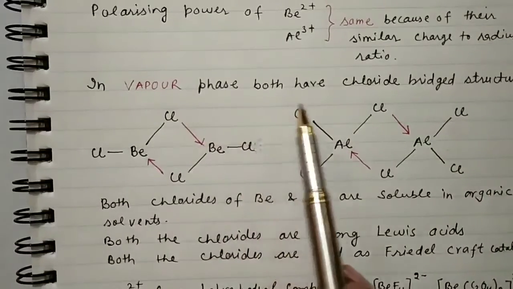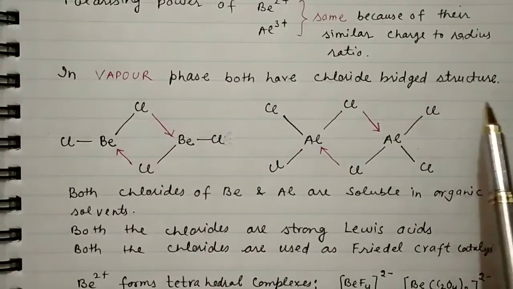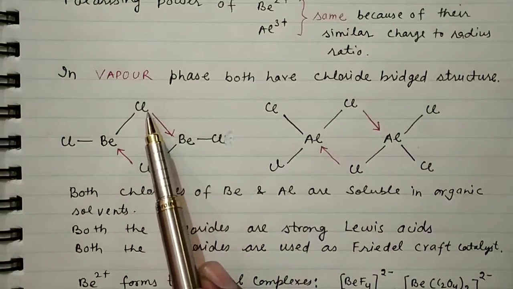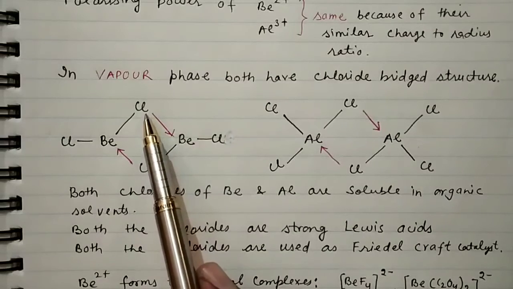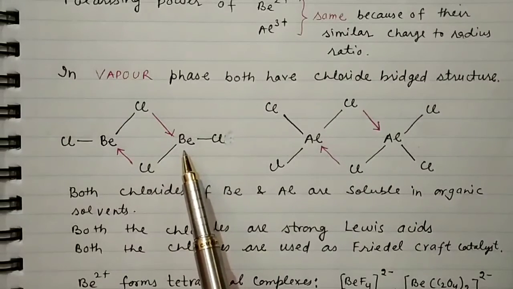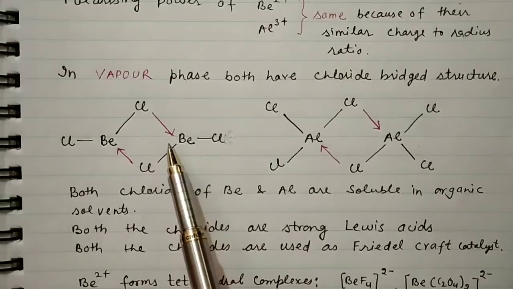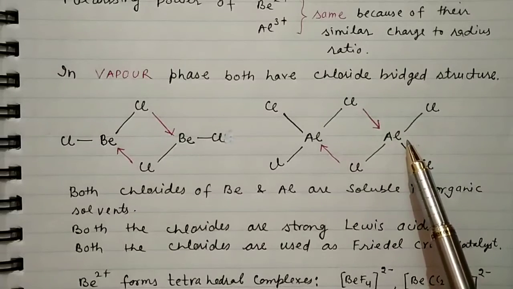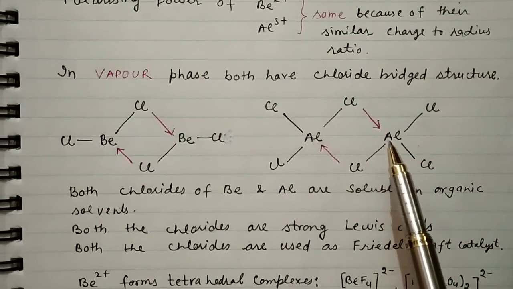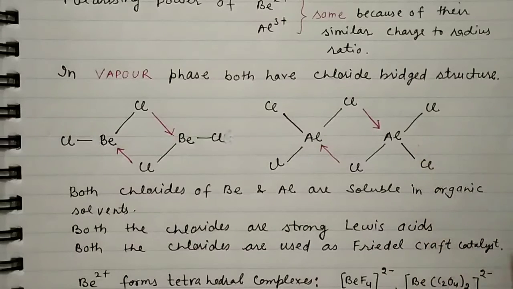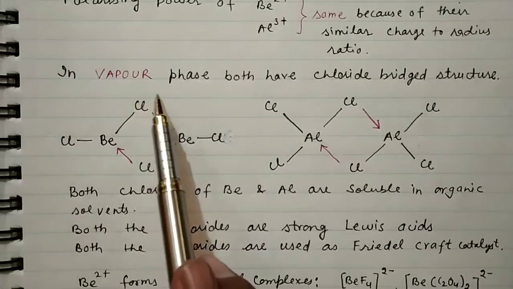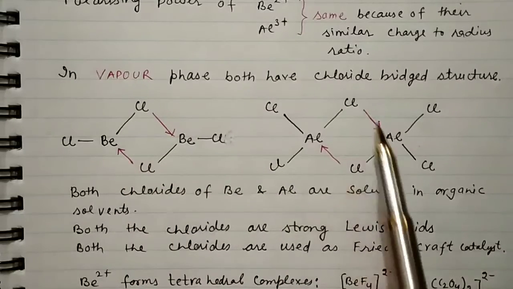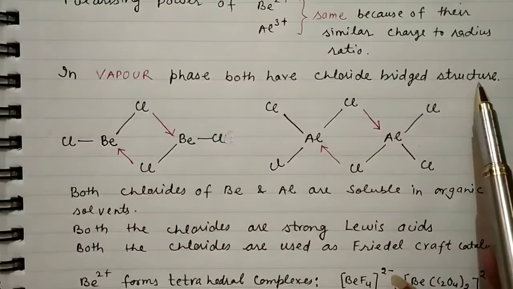In the vapor phase, both have a chloride bridge structure. The lone pair of electrons is donated by the chlorine to the vacant orbital of beryllium, forming a coordinate bond. Likewise, AlCl3 is again an electron deficient molecule, so in order to complete its octet it forms coordinate bonds. This is why, in the vapor phase, both beryllium chloride and aluminium chloride have a chloride bridge structure.